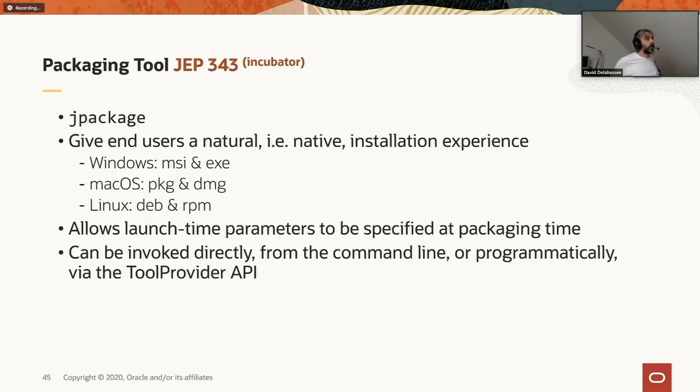It also has a lot of additional native features, such as the ability to pass parameters to the native executable that will do the installation of your Java application. It obviously works with jlink and so on. So that's something that you can use today to create native installers for your Java code.